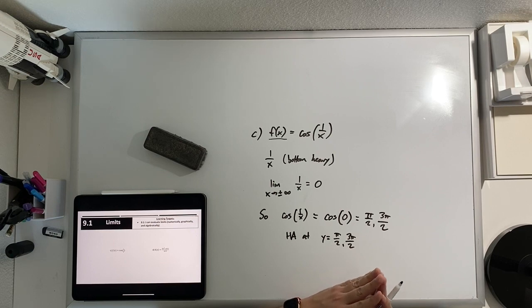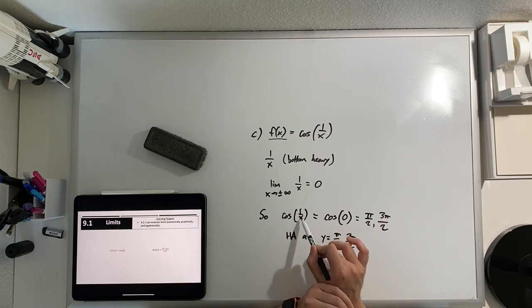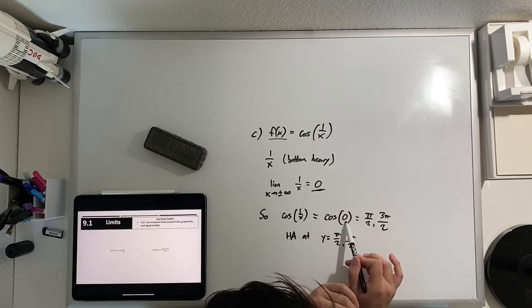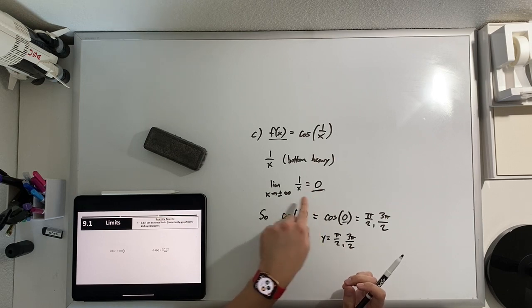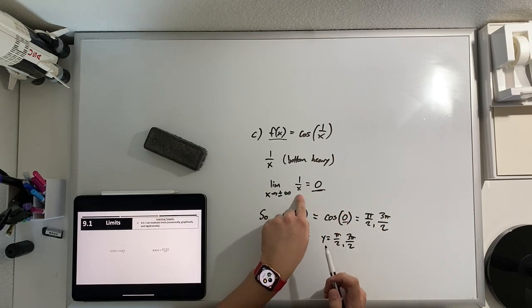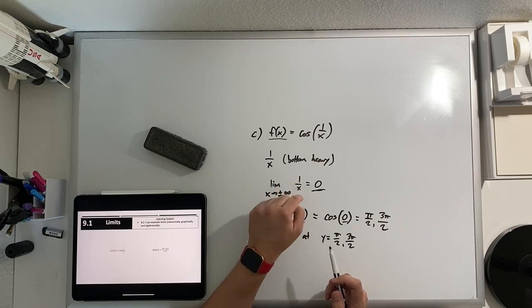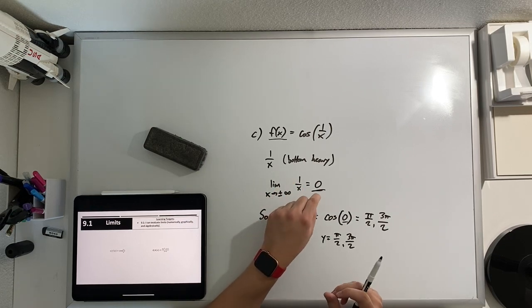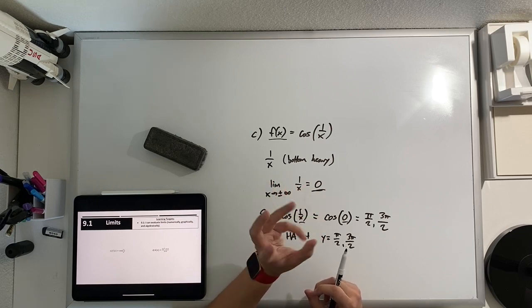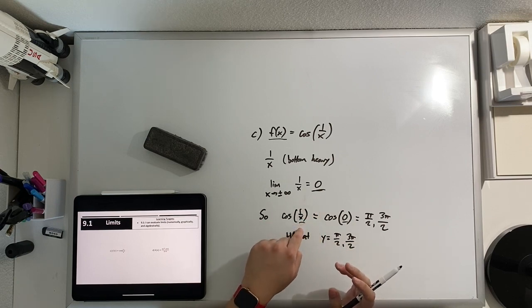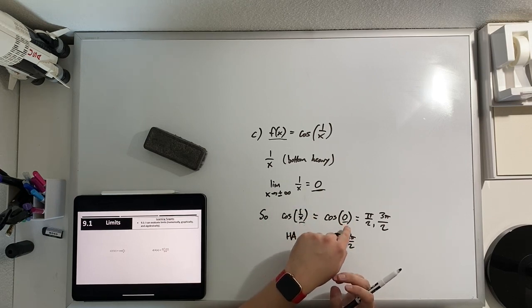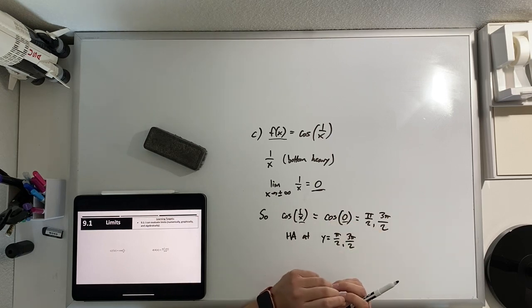Now, this idea of actually taking this value and plugging it in, that's a little strange, okay? But we're taking this limit, and this limit we are saying does equal 0. If we could plug in infinity for x, we're saying that 1 over infinity equals 0. Okay, that's strange to wrap our minds around, but that's how these limits work. And so if this equals 0, then we plug in 0 here, and that's how we get our answer.